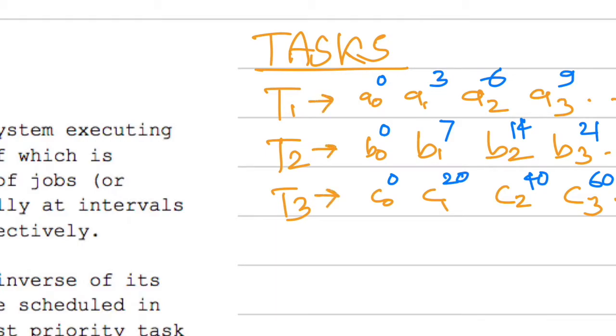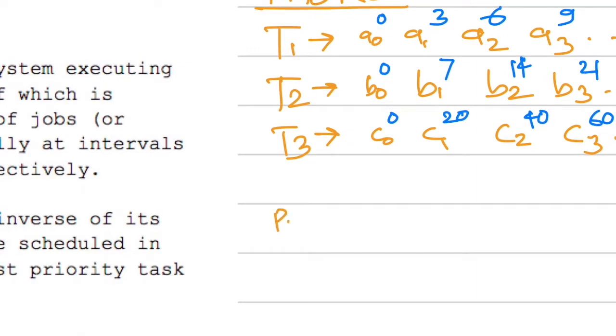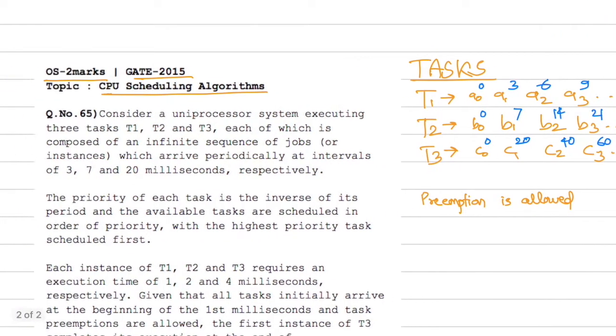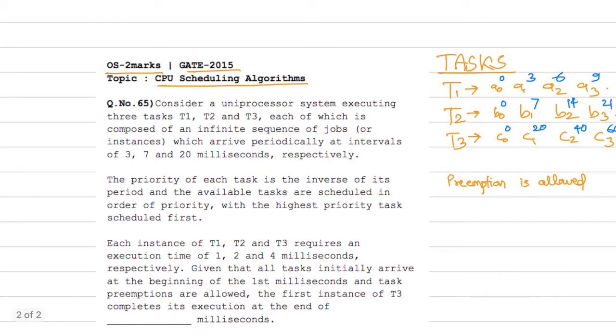We have this point also noted down, and one more point to note is that preemption is allowed. This is important, and it's priority based scheduling. Finally the question asks that the first instance of T3, this one, C0, completes its execution at the end of how many milliseconds? That is what we have to find out.